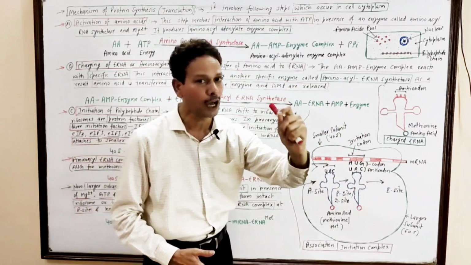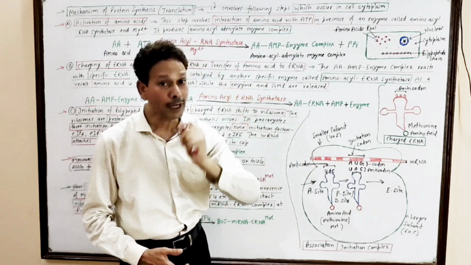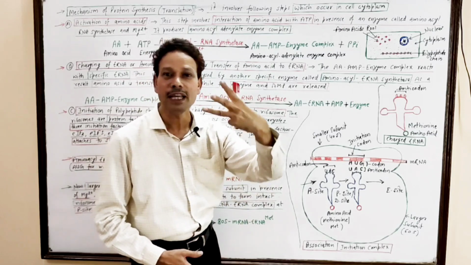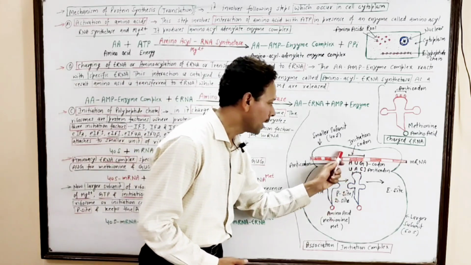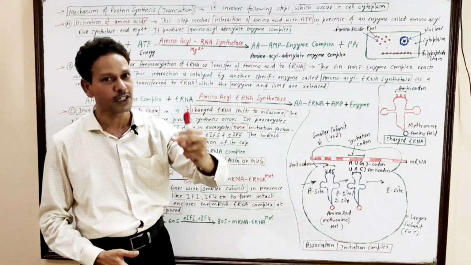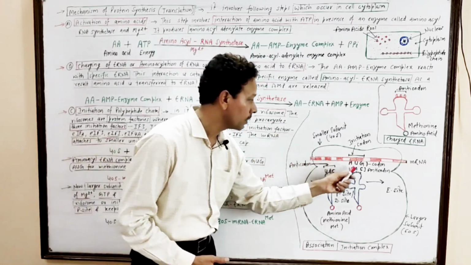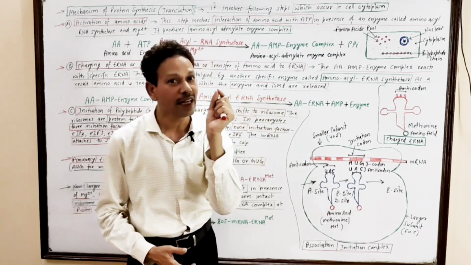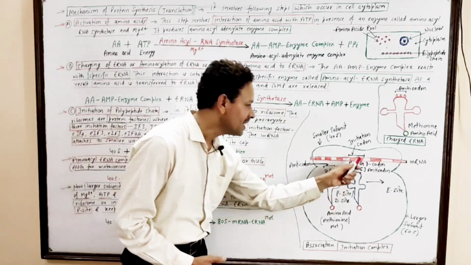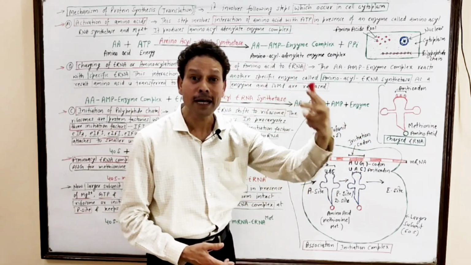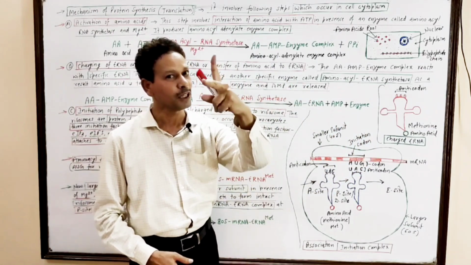Dear students, note down, in case of protein synthesis, in initiation, the initiation codon is either AUG or GUG. Competitive exam students, note down, mainly the AUG codon acts as initiation codon. And this AUG initiation codon codes for a specific amino acid, that is methionine.